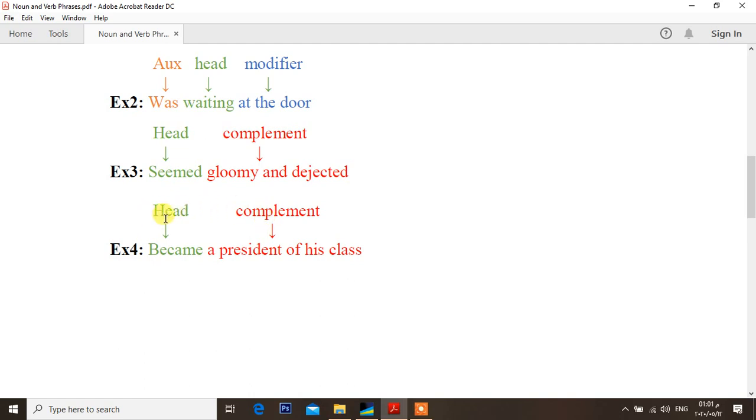Complement of a head, which is became. So became is a head, and a president of his class, all of those words are regarded as a complement. This is also a simple definition of noun phrase and some examples in order to know the difference between noun phrase and verb phrase and how you could deal with those two things.